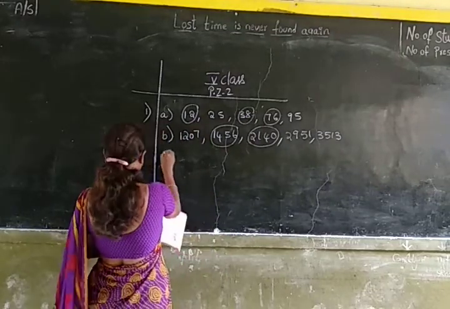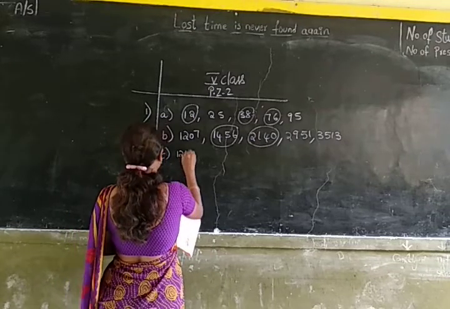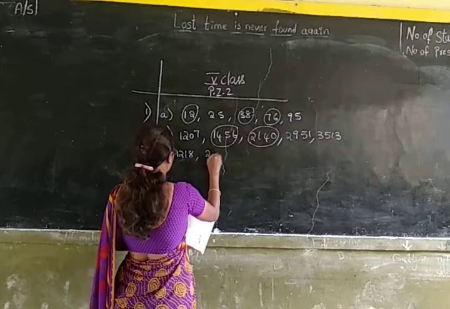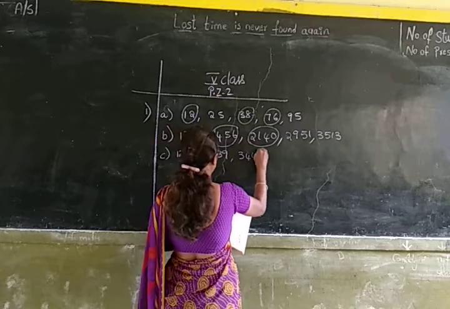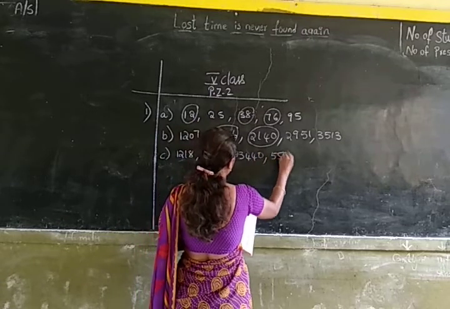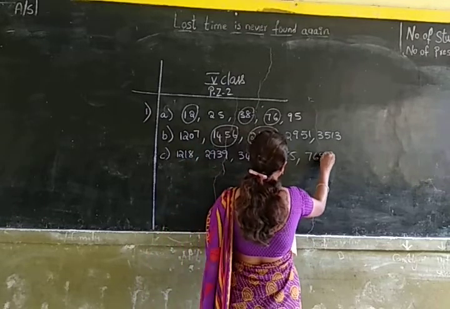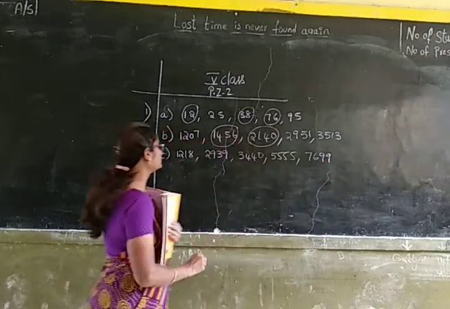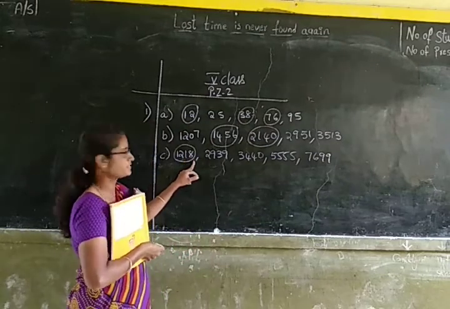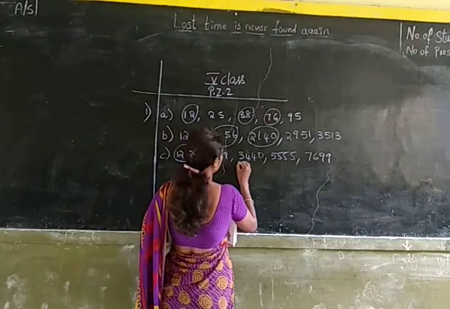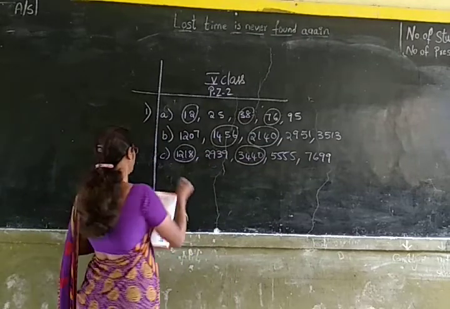Now let us do the C sum. 1,218, 2,939, 3,440, 5,555, 7,699. Here 1,218 is having 8 in its ones place, so it is an even number. Similarly, 3,440 is having 0 in its ones place, so it is an even number.